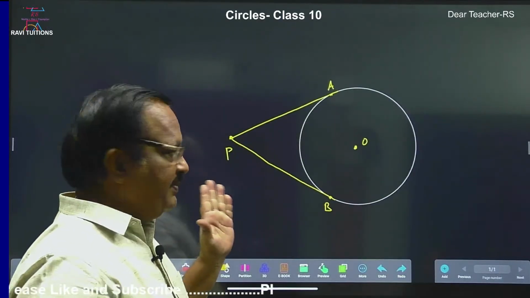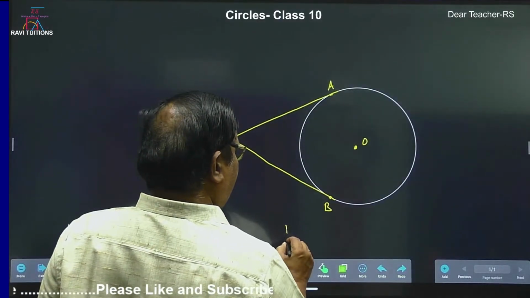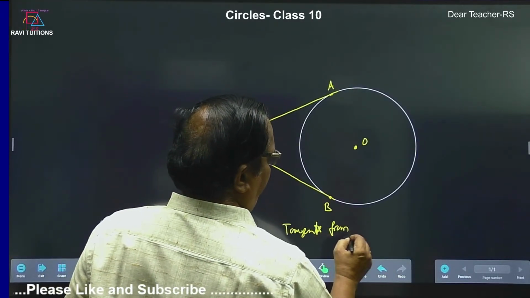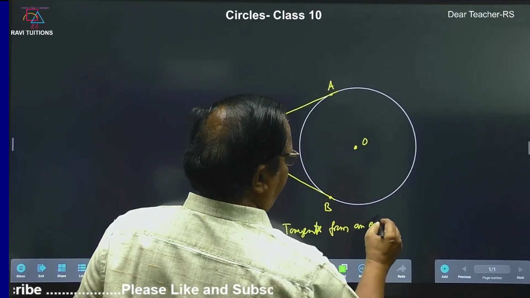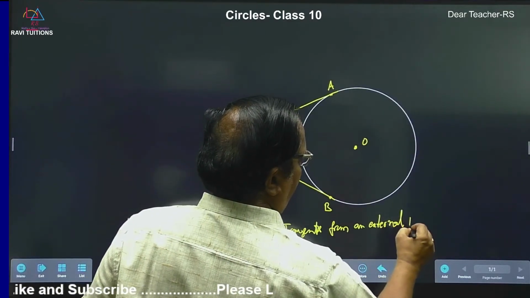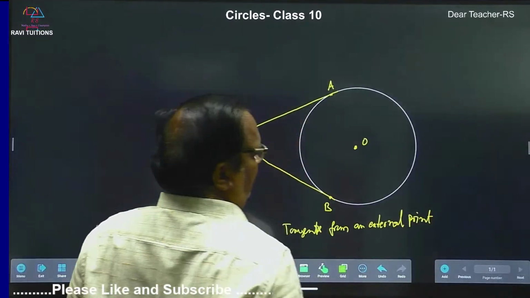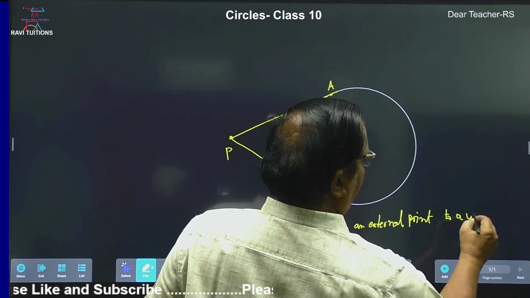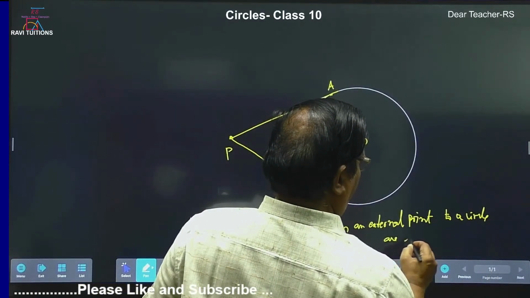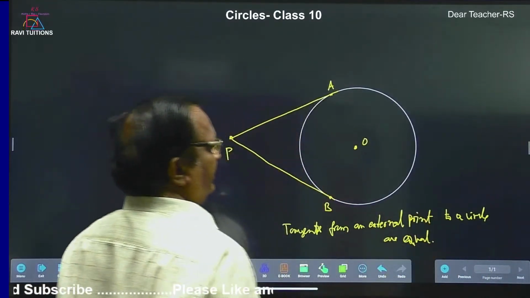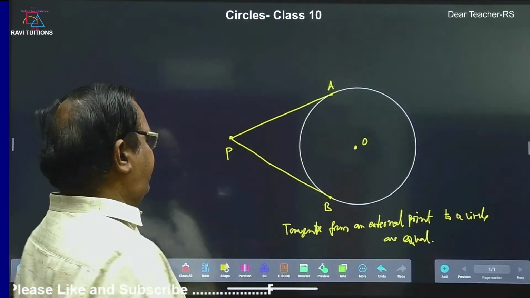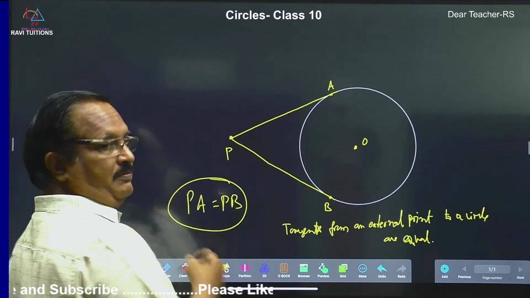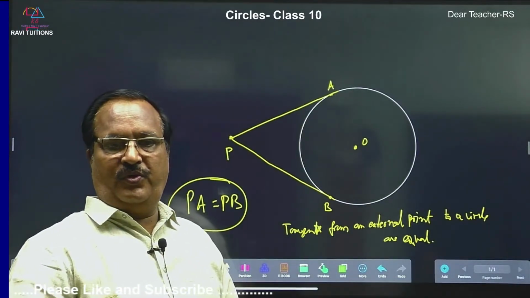Then what is the theorem here? The theorem: the tangents from an external point to a circle are equal. That means PA is equal to PB. PA is equal to PB. This is the theorem. Theorem number 2.